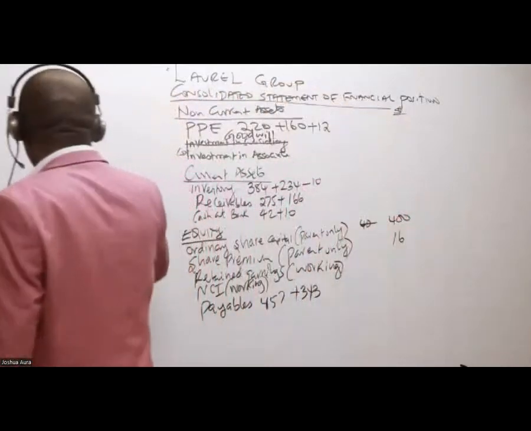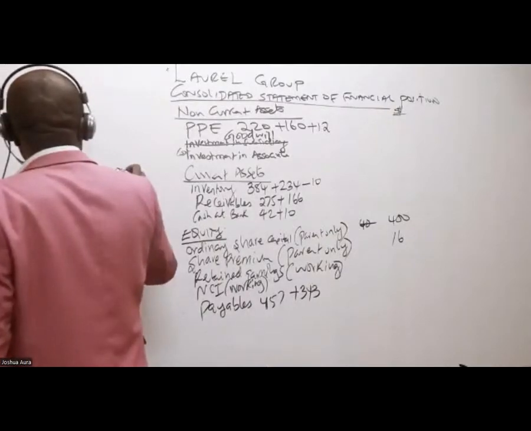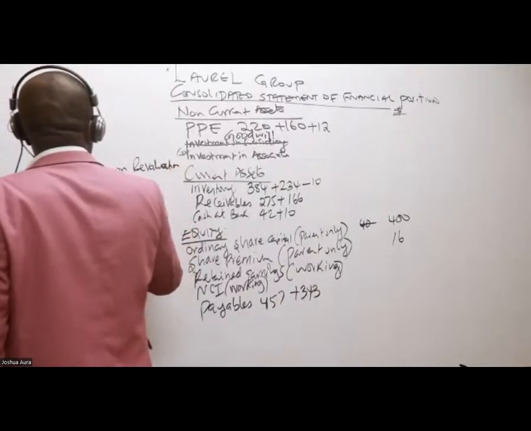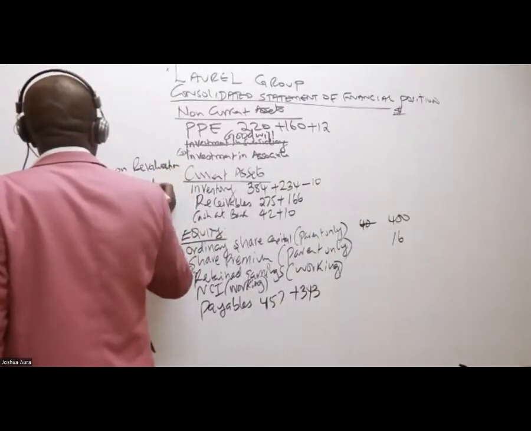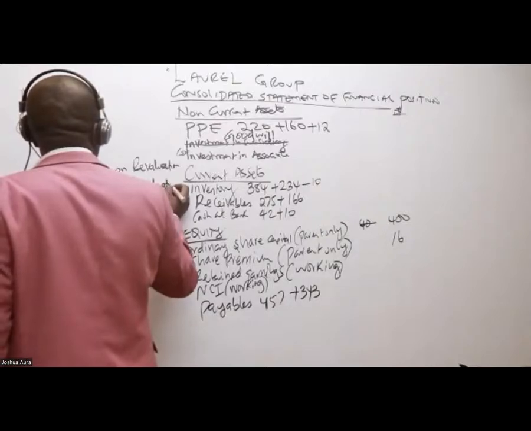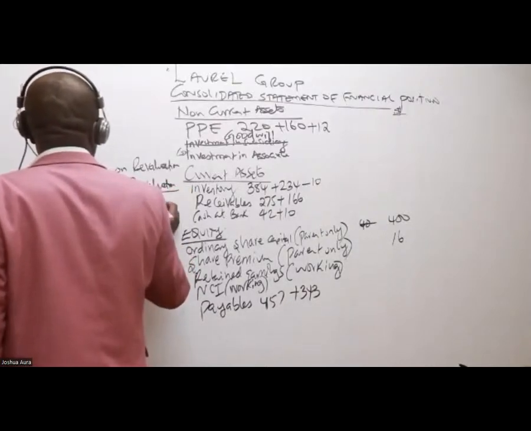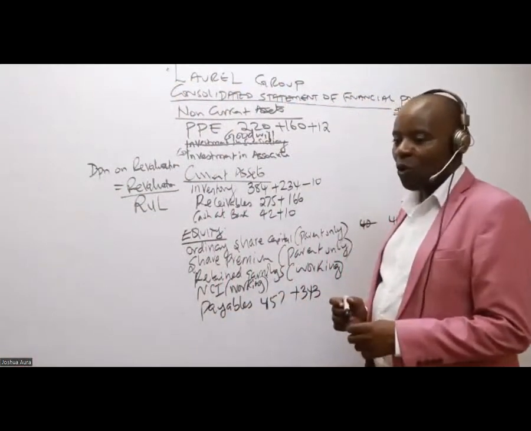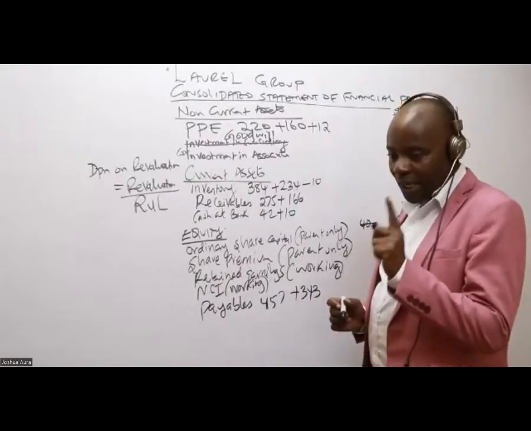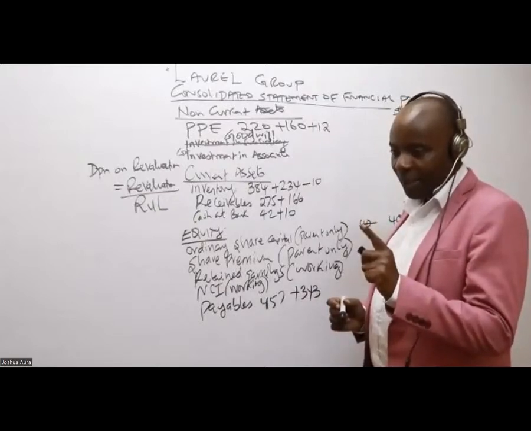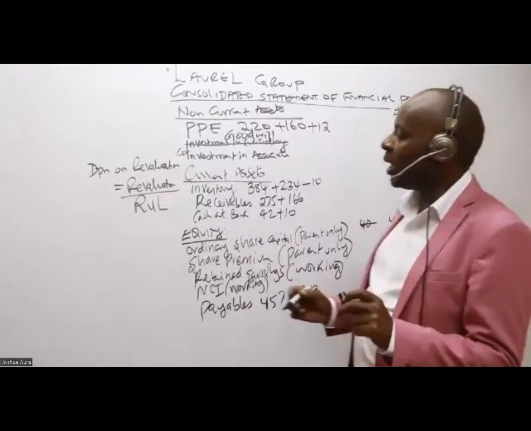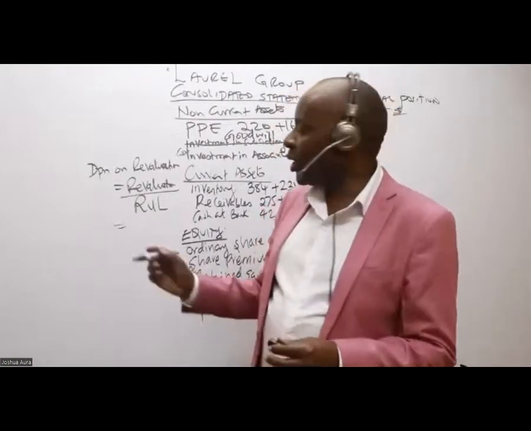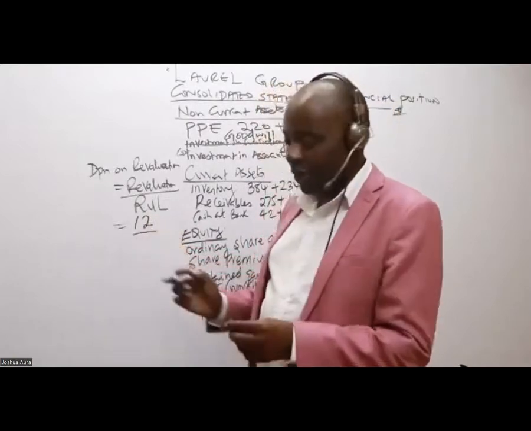So depreciation on revaluation. This is very easy, because what I'll do is take the revalued amount and divide by RUL, where RUL is the remaining useful life. Think SUN, S-U-N. So you take the revaluation over the remaining useful life. So revaluation, ladies and gentlemen, what do we have? You have given me 12. And what is the remaining useful life?